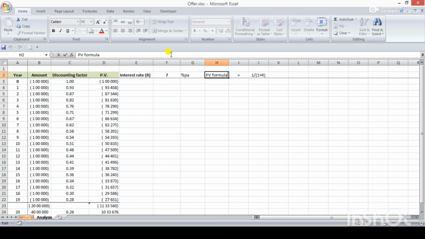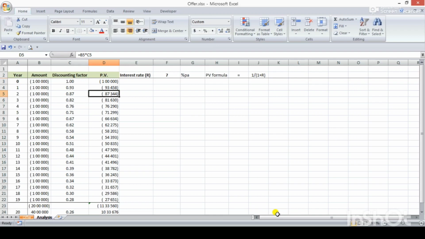We must be knowing the present value formula, that is the discounting formula, present value is equal to 1 divided by (1 plus r), where r is the rate of interest. Here the rate of interest is 7, and to convert it into percentage, divide by 100, enter. So 0.93. So what I have done is, the present value of 1 lakh today is 1 lakh only. The present value of 1 lakh that we give after 1 year is 0.93, that is 93,000.